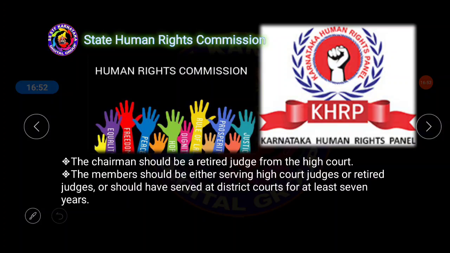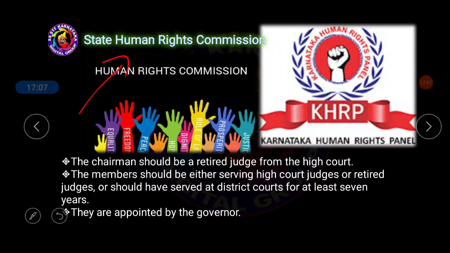Next one, the chairman should be a retired judge from the High Court. Now let's understand the important qualifications to become part of the State Human Rights Commission in Karnataka. The chairman should be a retired judge from the High Court, only High Court, not Supreme Court. They have not mentioned anything about the Supreme Court. And the member should be either a serving High Court judge or retired judge, and should have served at the district court for at least 7 years, and they are appointed by the governor.